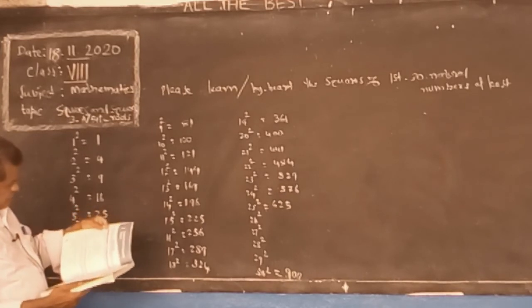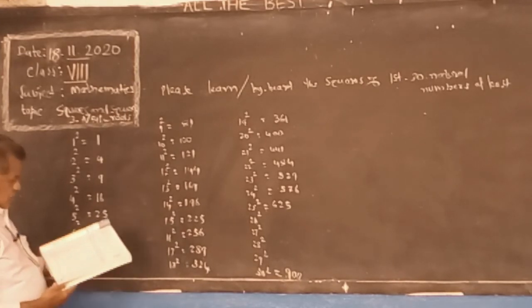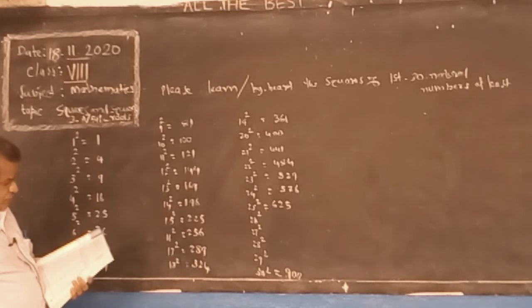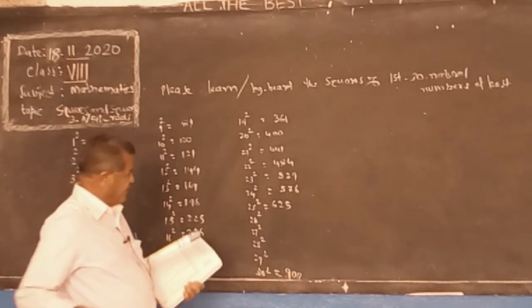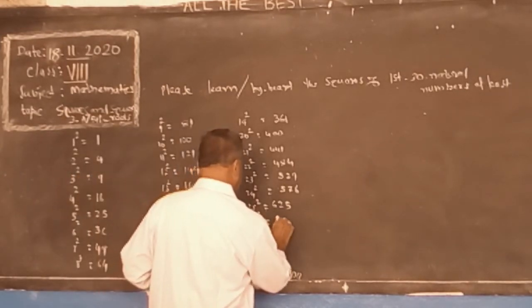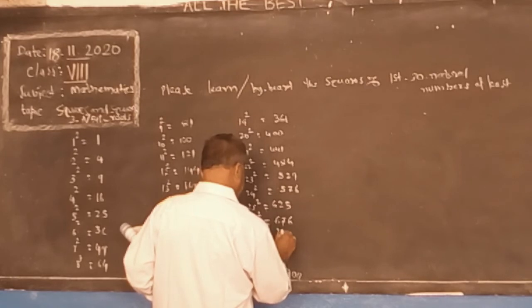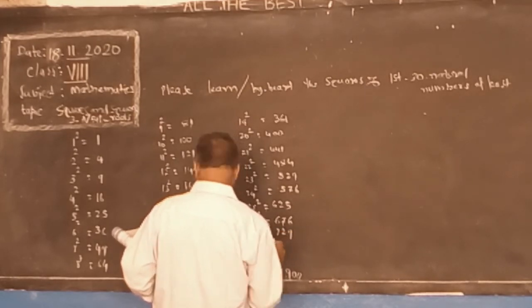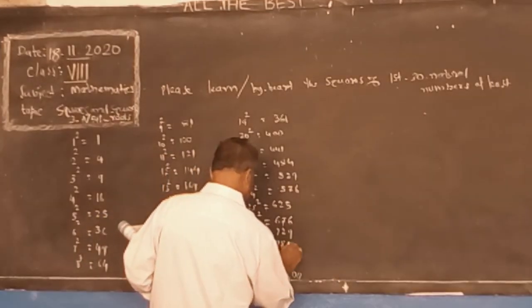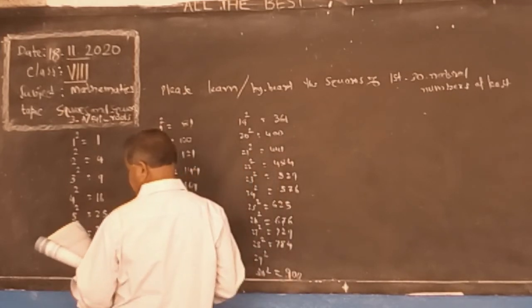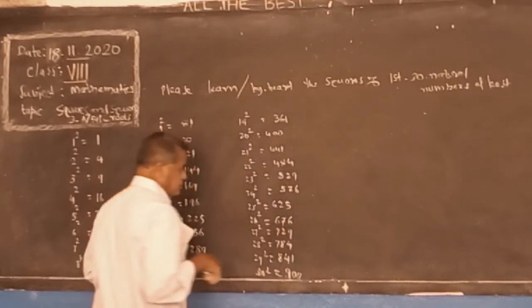In page number 51, he has given squares up to 100. 676, 729, 784, 841, like this.